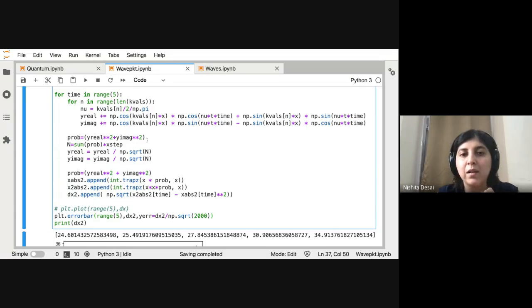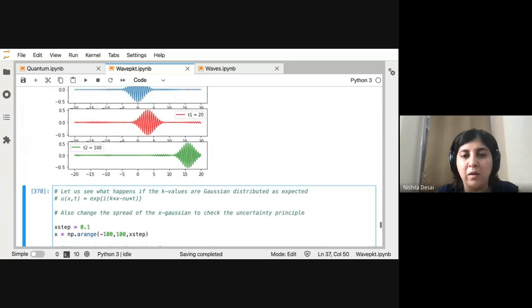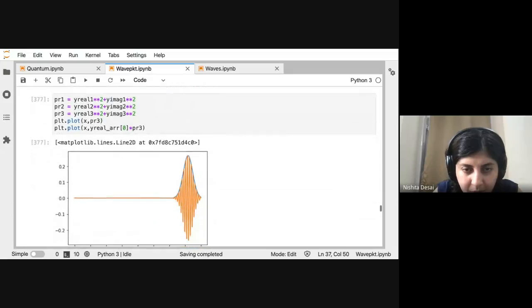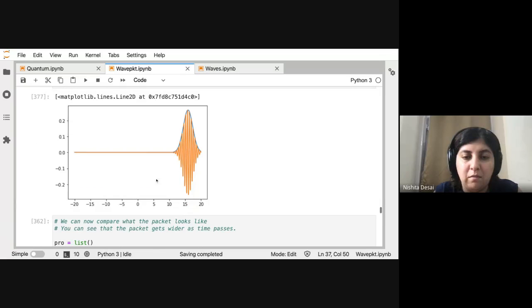It's not always easy to see using these kinds of forms. Even in this, we should have been able to see that it becomes wider, but for just the eye, it was very hard to see.